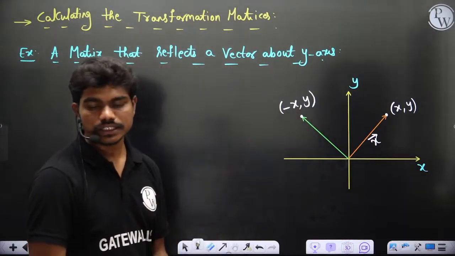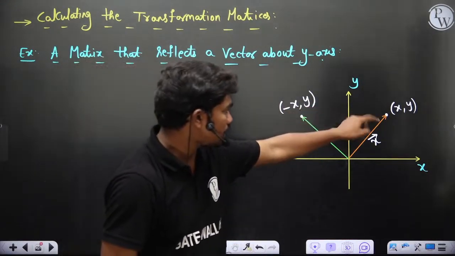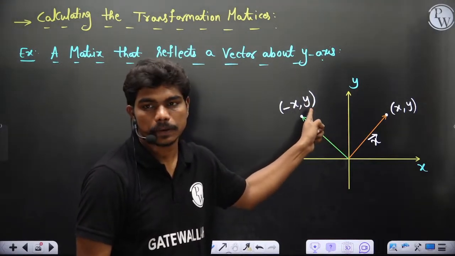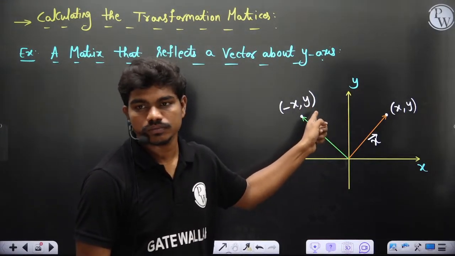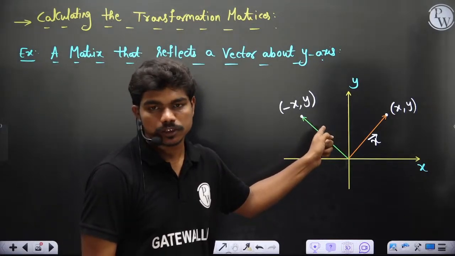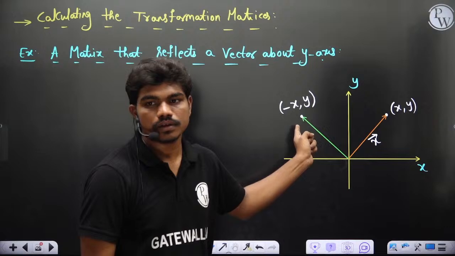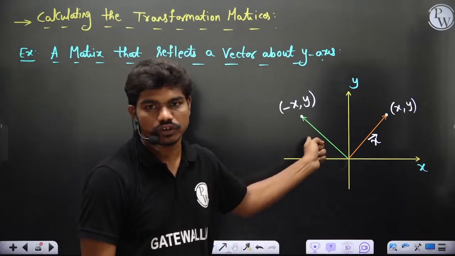Yes or no? Will you all agree? If I reflect this vector about the y axis, my coordinates would be minus x comma y here. Yes or no? Type it in the chat box. Okay, minus x comma y, of course.